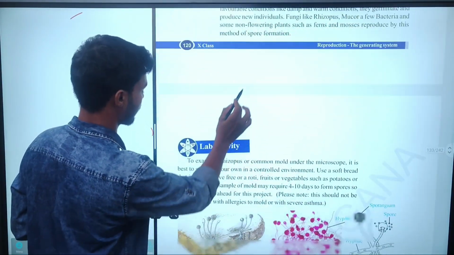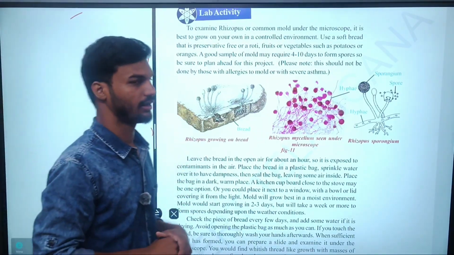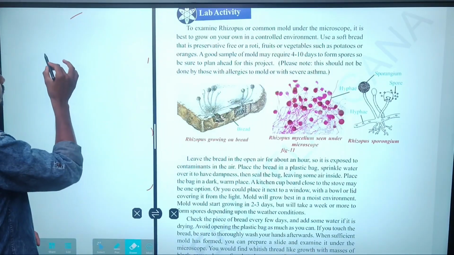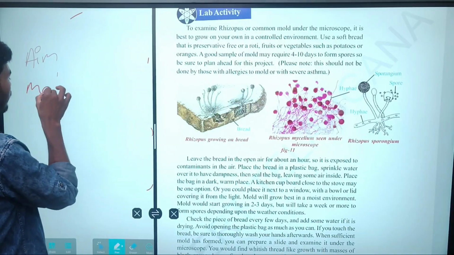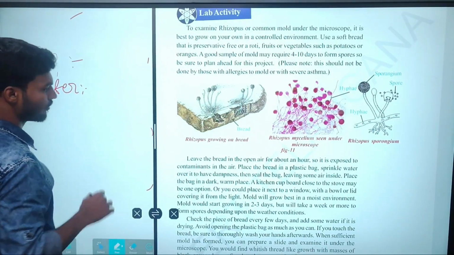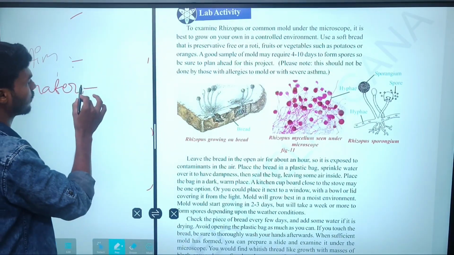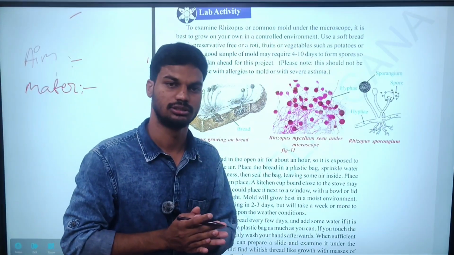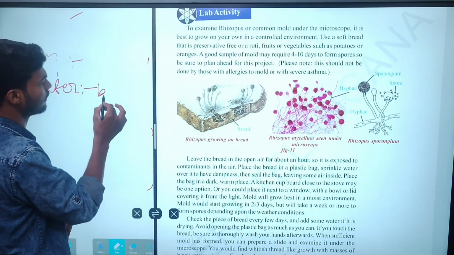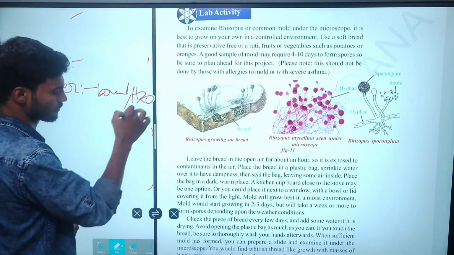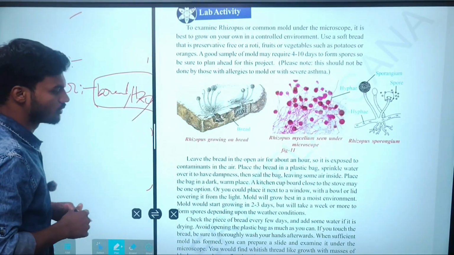Let us see that activity: to examine the Rhizopus, or common mold, under the microscope. For this lab activity, we have to write the aim and the materials required. For the materials required, we take a piece of bread, a polythene cover, water, a microscope, as well as safety gloves, I mean a safety kit.